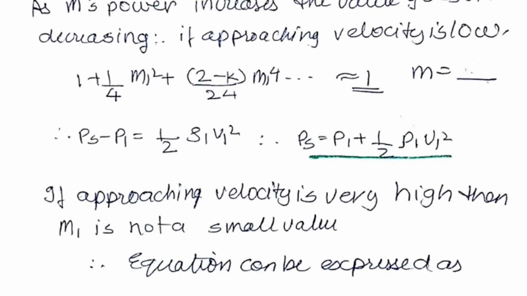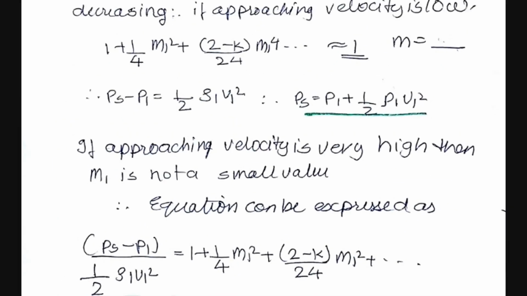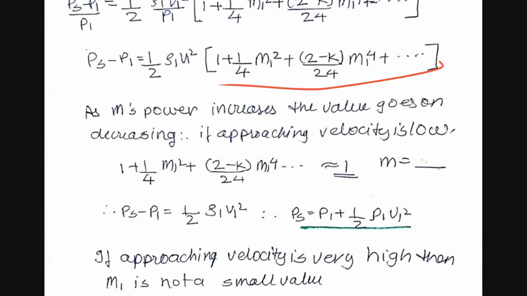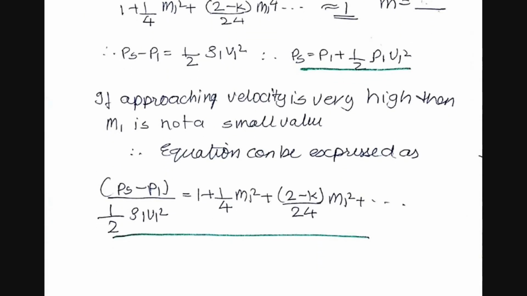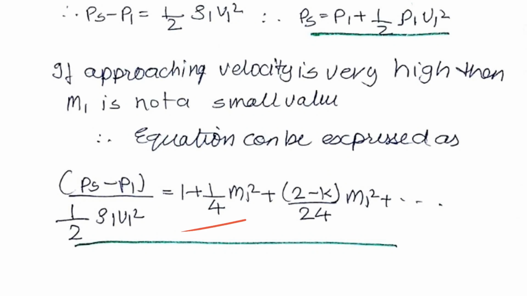Now if the approaching velocity is very high, then m is not a small value. So basically, if the value of v is greater than the value of c, then the value of m will be greater than 1. So we cannot take this whole value to be equal to 1. So the simplified version of this equation will be somewhat like this. So over here, since the value of m is greater than 1, then this value will keep on expanding, and by doing so we can find the value of the respective functions.